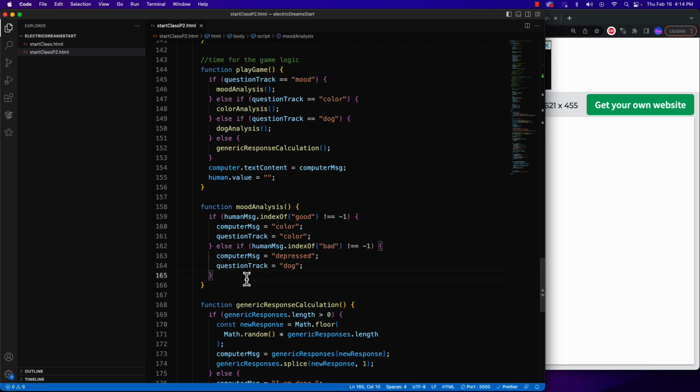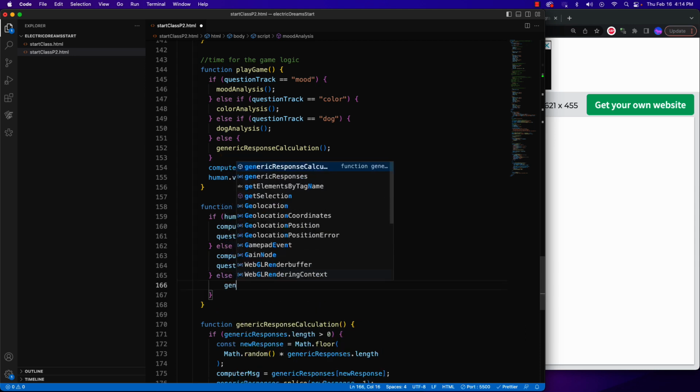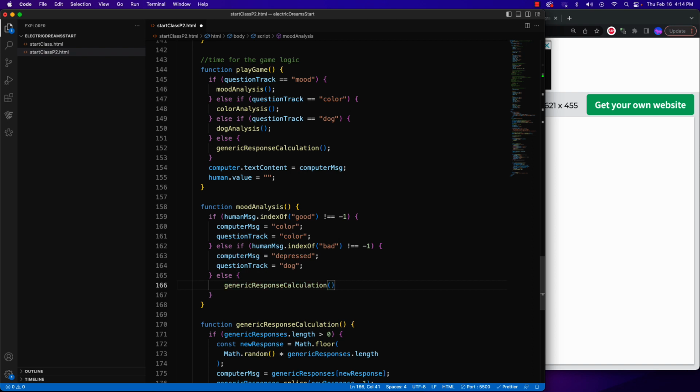To finish this if statement, we'll say else, generic response calculation. As it goes through here, it looks for good. If it finds it, great. If it finds dog or bad, great. Otherwise, it moves into our generic responses.